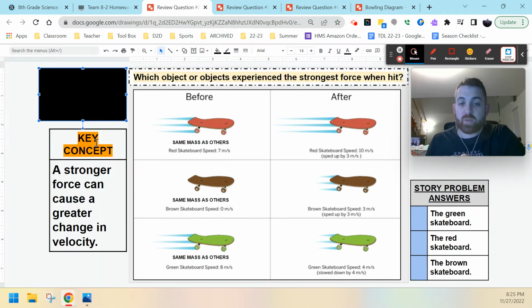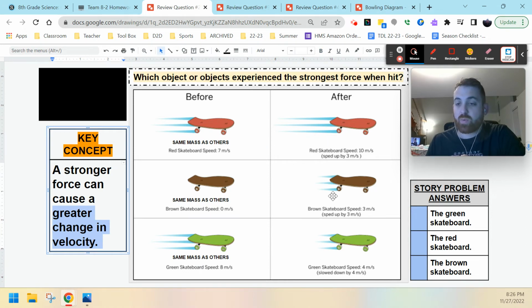When deciding which of our skateboards experienced the strongest force, we need to remember that a stronger force can create a greater change in velocity. Remember, it's not the kind of velocity change that happens, it's the size of the change. Each of these two skateboards in the beginning both had 3 meters per second in terms of their velocity change. They both sped up. The green one slowed down by 4 meters per second. So if we're looking at which one had the greater change, that would be the green skateboard. So the answer would be the first one.